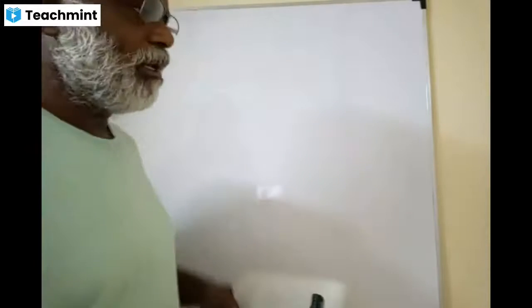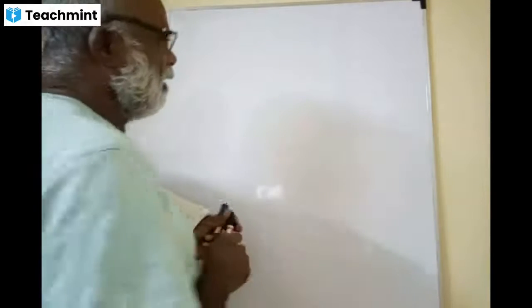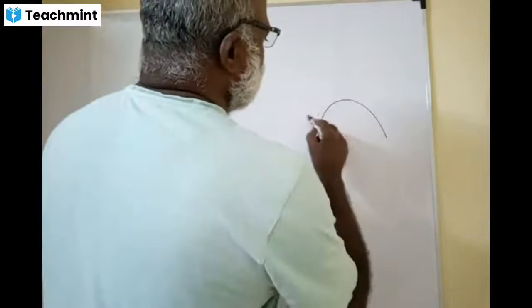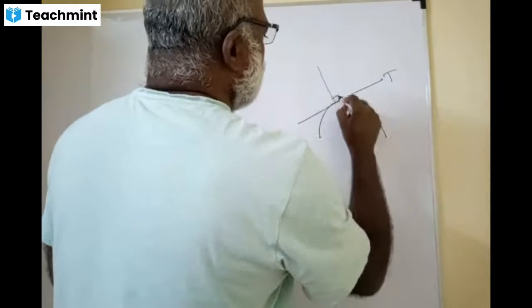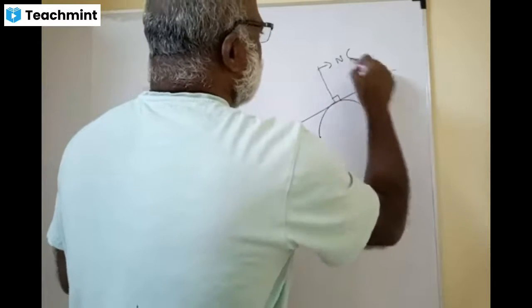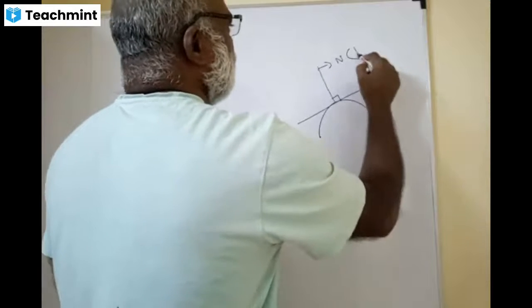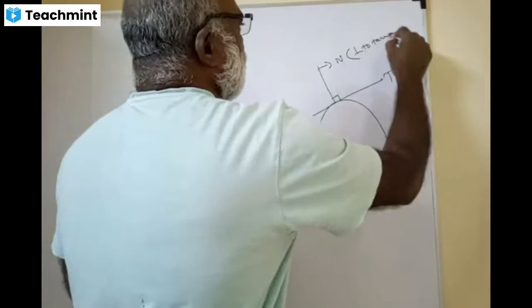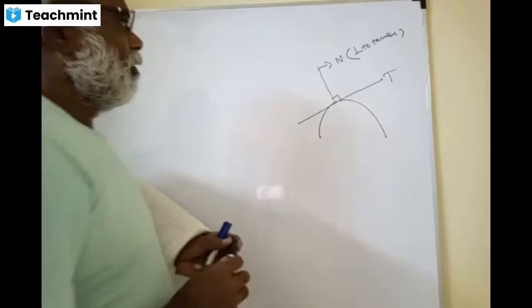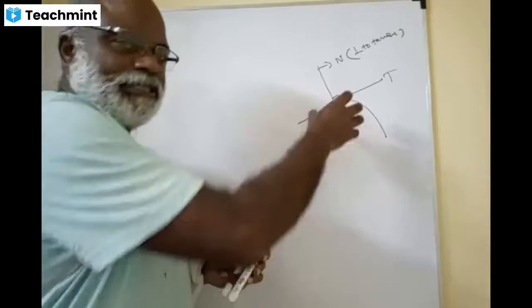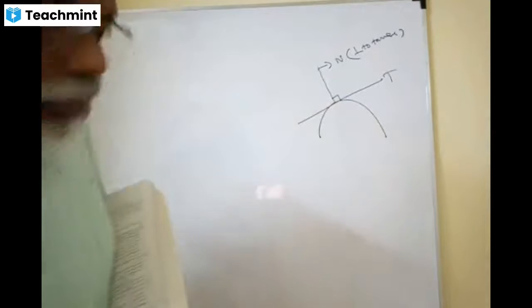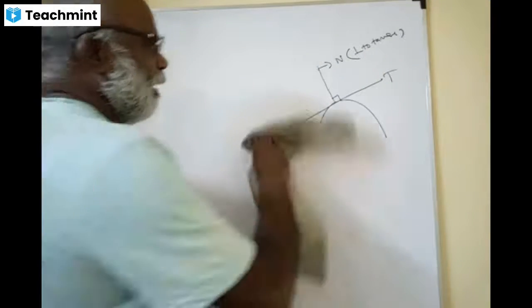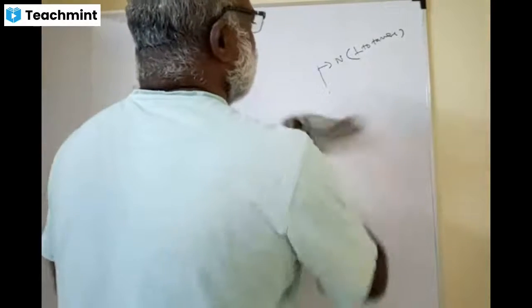Correct. This is called normal, dears. If this is a line, the curve on which the curve is, this is called the tangent. And this is called the normal. Normal is nothing but what? Perpendicular to the tangent, right? Okay. This is the concept here: tangent and normal. You will study this in 12th, and maybe even in 11th it may come.